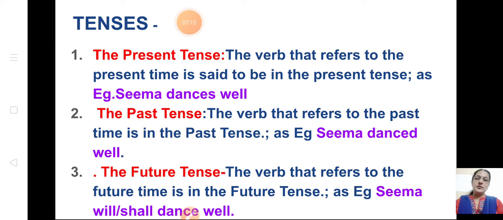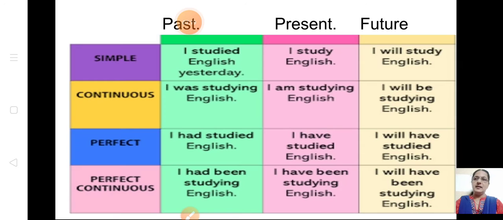So what are the types of present tense we learned? Simple present tense, present continuous. Hope you remember that, children. See here. Simple present tense, present continuous tense, present perfect tense, present perfect continuous tense. Hope you remember. Then under past tense also there are four types.